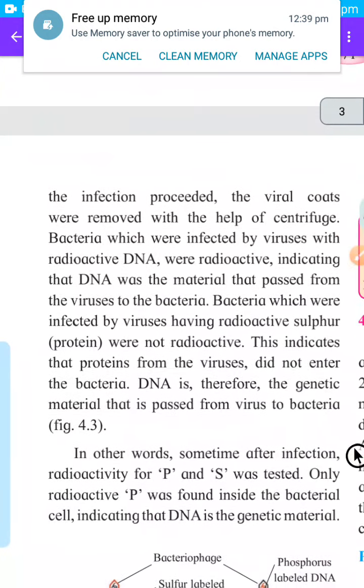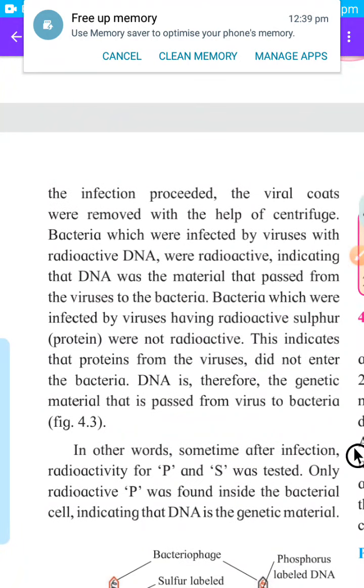Then as the infection proceeded, the viral coats were removed. After some time, after the viruses infected the E. coli bacteria, their viral coats were removed with the help of a centrifuge. A centrifuge is a machine which separates the protein coat of these viruses.